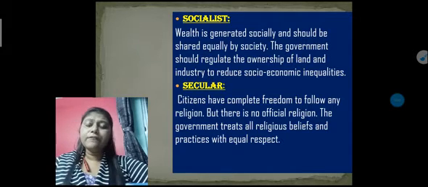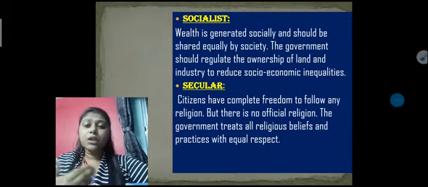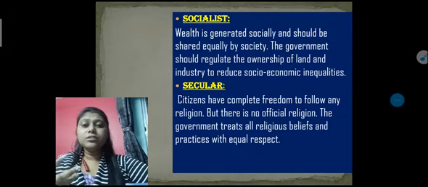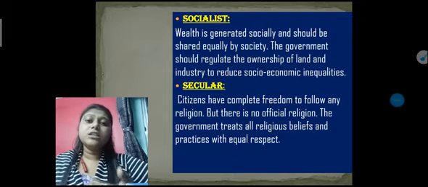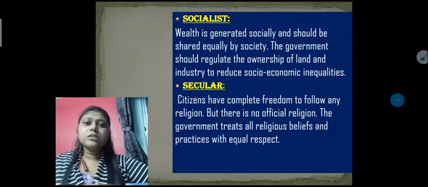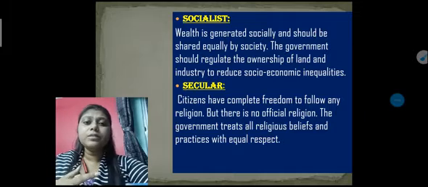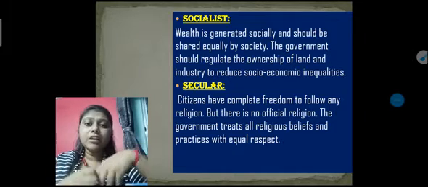All the citizens are free to follow any religion, because secularism means that no particular religion gets official status or becomes a national or official religion. All the religions are equal and get respect, and no particular religion is treated with partiality or favoritism, or in a special manner. So this is called secularism.